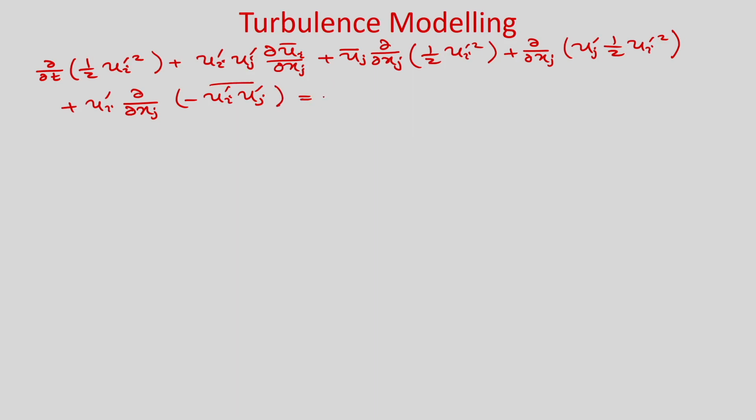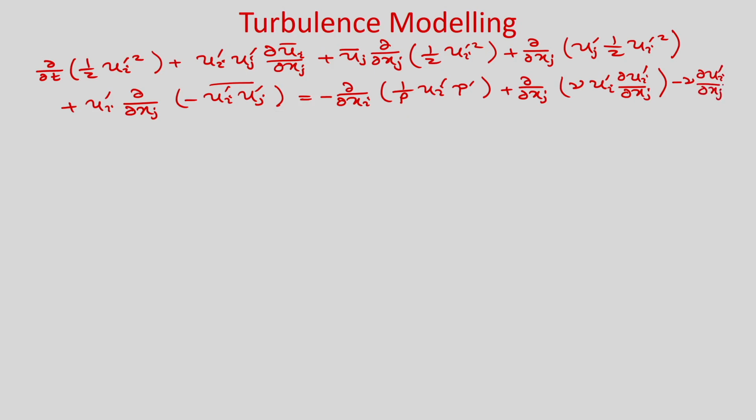On the right hand side we have minus ∂/∂x_i of (1/ρ) u_i' p', plus ∂/∂x_j of ν u_i' ∂u_i'/∂x_j, and minus ν ∂u_i'/∂x_j ∂u_i'/∂x_j. So, next what we will do, we will take the time average of this whole equation.